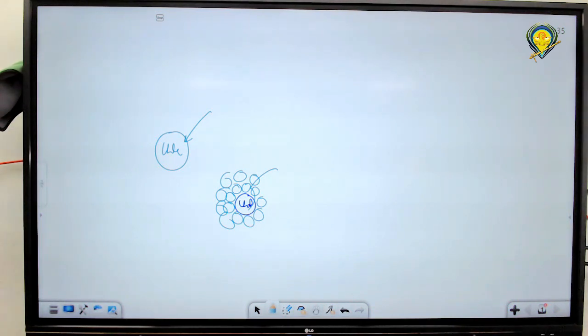Inside the thylakoid membrane, pigments are present: chlorophyll a, chlorophyll b, along with carotenoids. In certain algae, phycobilins are also present. That is the site of the light reaction. On the inner side of the thylakoid membrane, PS2 is present, and OEC is also present. OEC is the main complex involved in photolysis of water, helped by manganese, calcium, and chlorine.